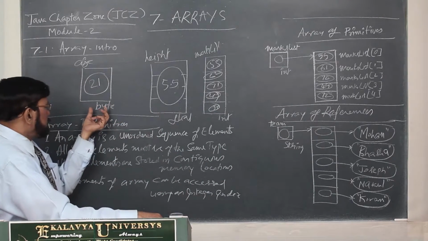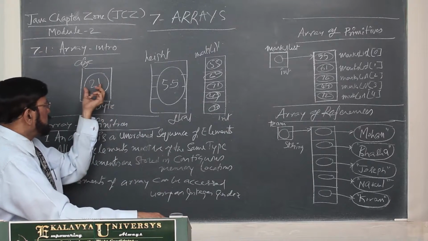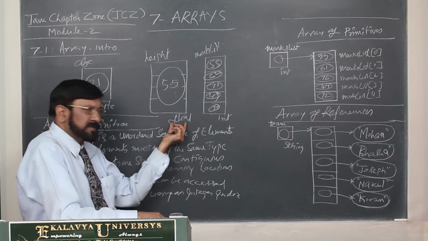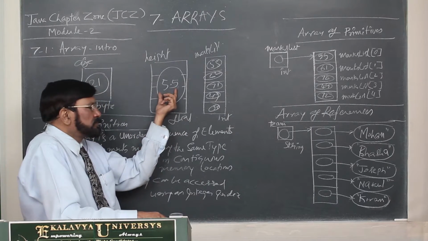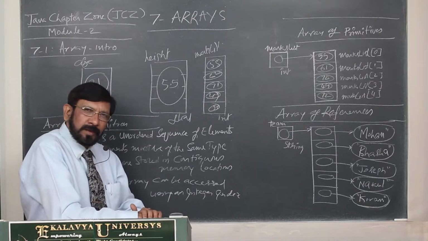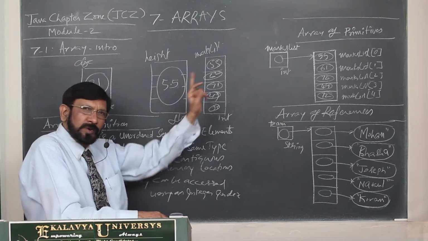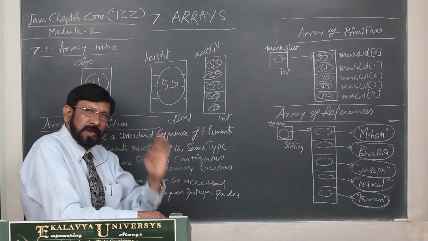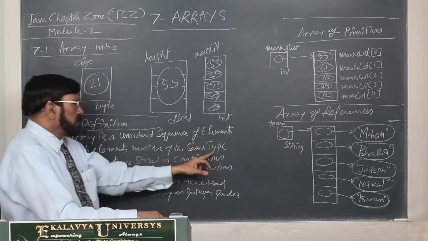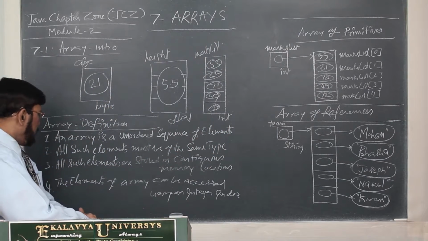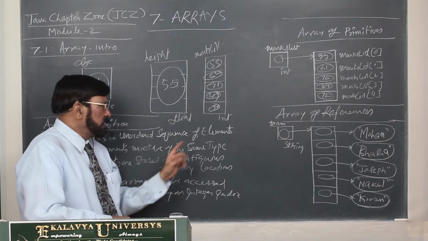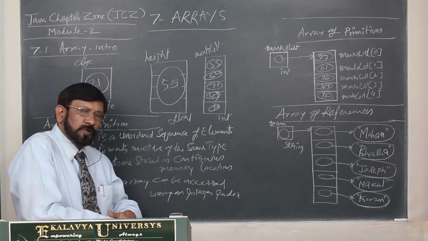Here, if you take a variable of byte type, you can store only a byte value. This is float type. You can store only a float value. If we extend the concept, if it is an integer array, you can store only integer type elements. All elements must belong to the same type, and all such elements are stored in contiguous memory locations.